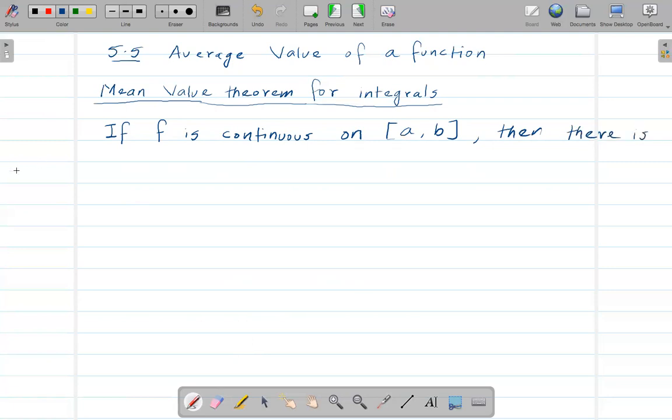then we can say that there is a number c on a to b. So there is any number, just a random number, c. It can be any number between this interval. c can be anywhere, it's just that c is here, such that